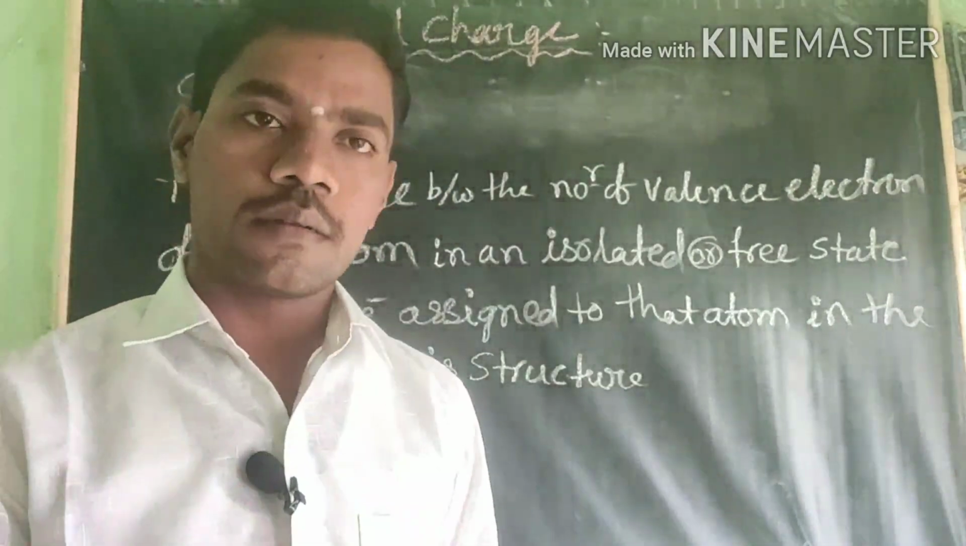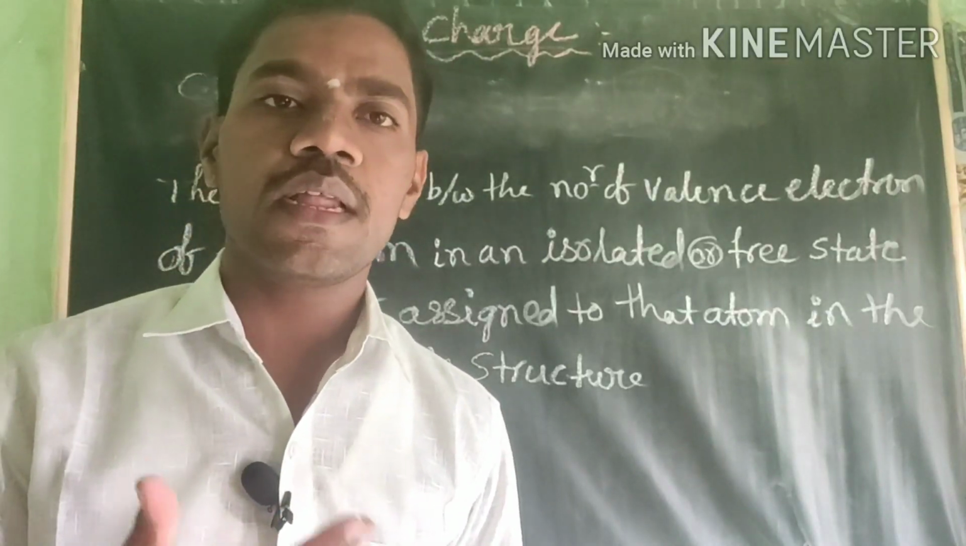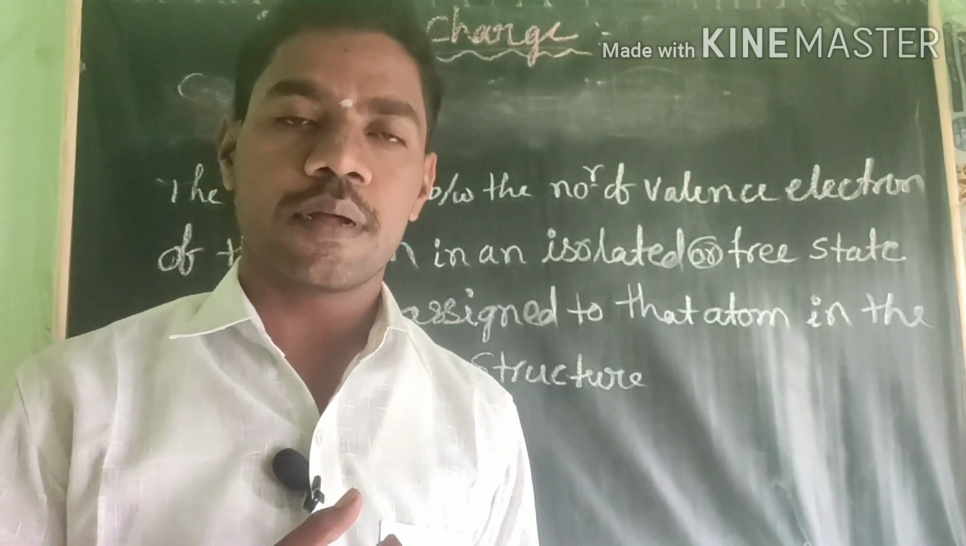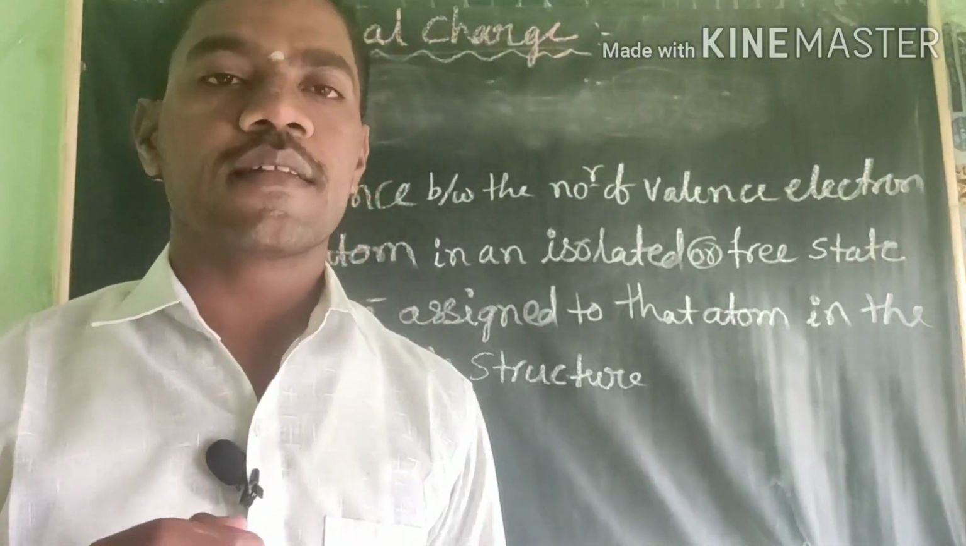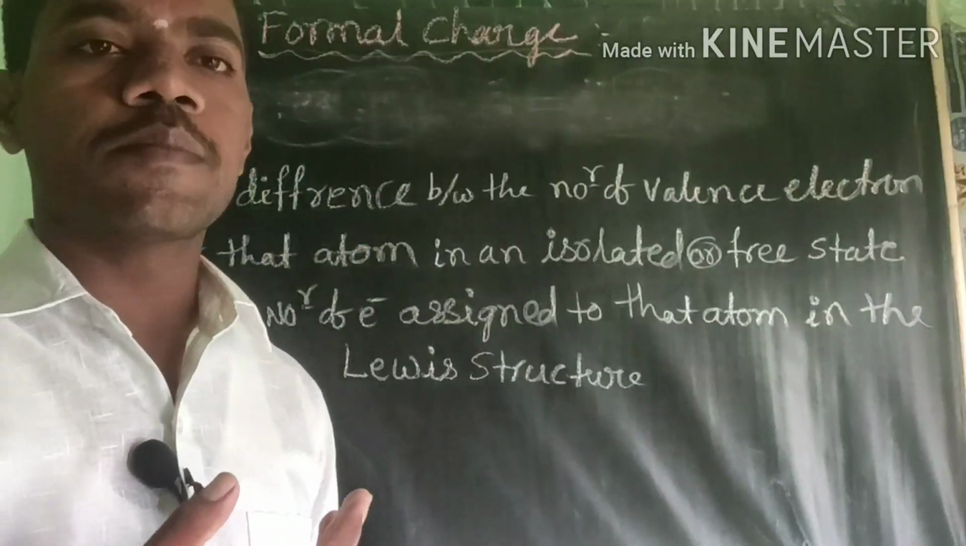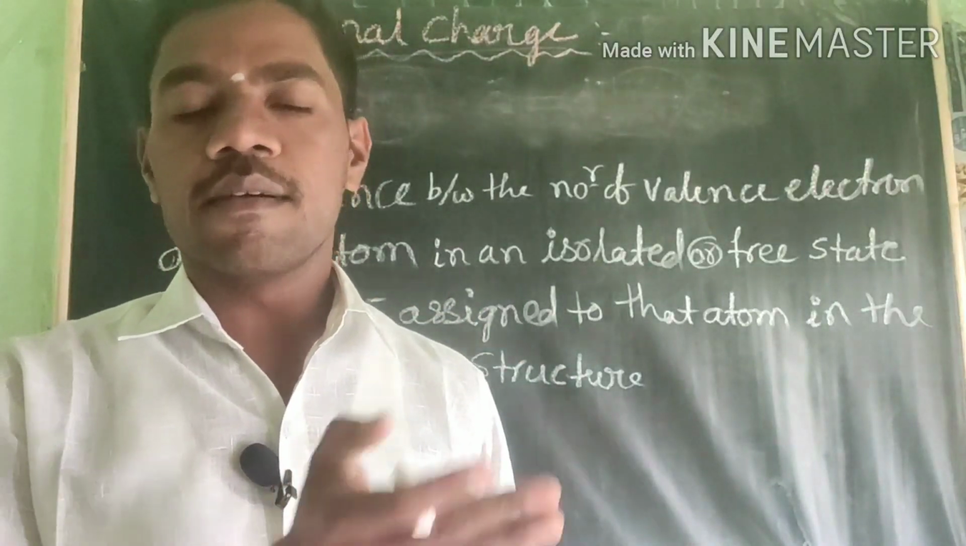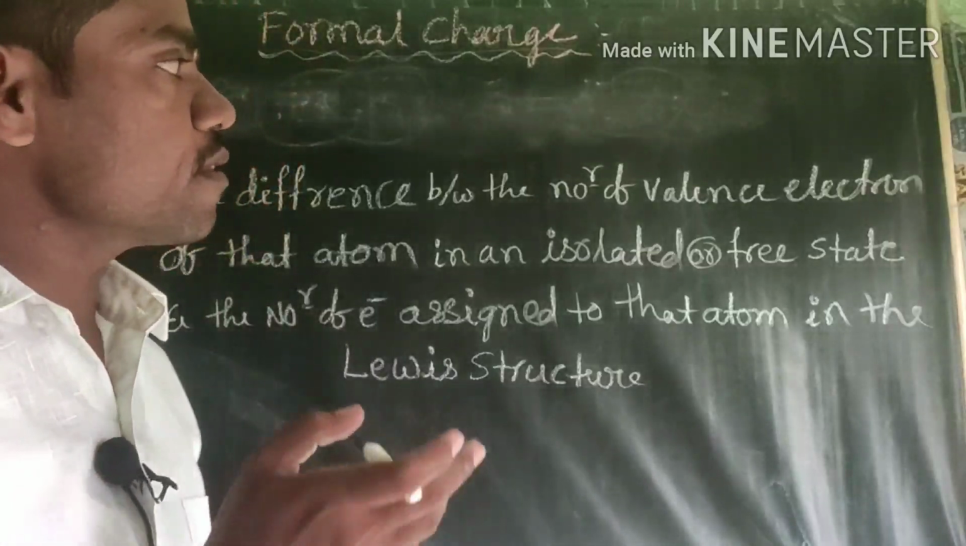Therefore, this Kossel Lewis theory, the Lewis theory, failed to explain the structure of a polyatomic molecule. Therefore, this formal charge concept explains the polyatomic molecule somewhat better than the Lewis theory. How? What is this formal charge?